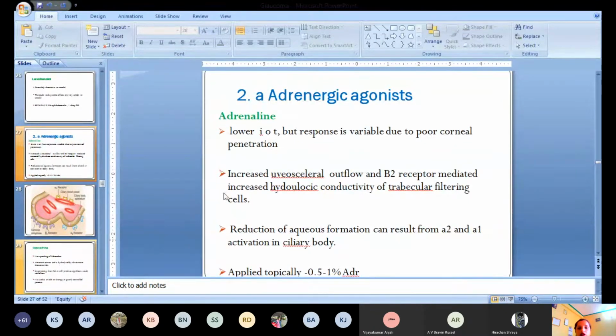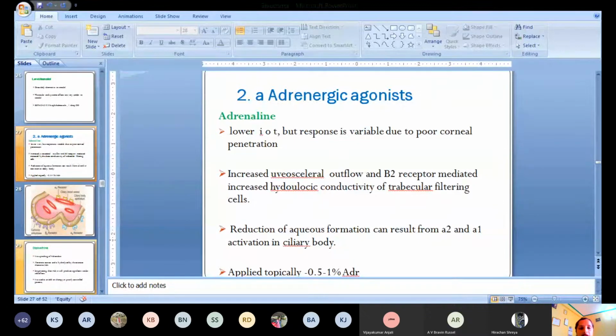So it has a longer duration of action than adrenaline. Other side effects are almost similar to those of adrenaline. So it is used as an add-on therapy in poorly controlled patients. If the patient is not controlled by beta blockers, then you can add this drug. It's an adjuvant drug.